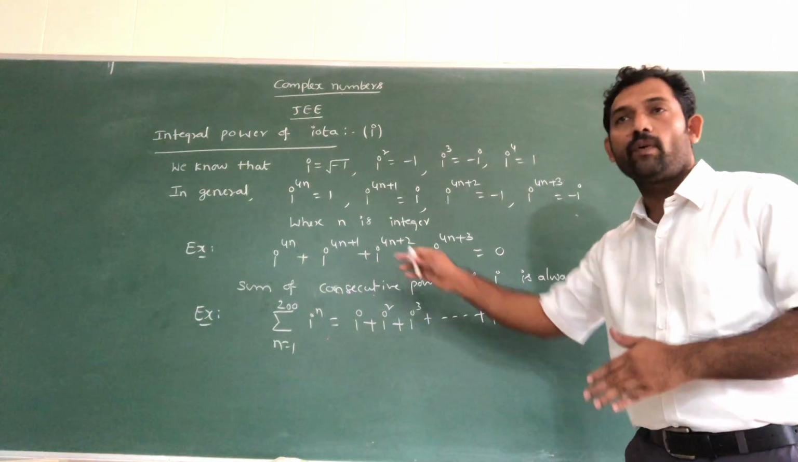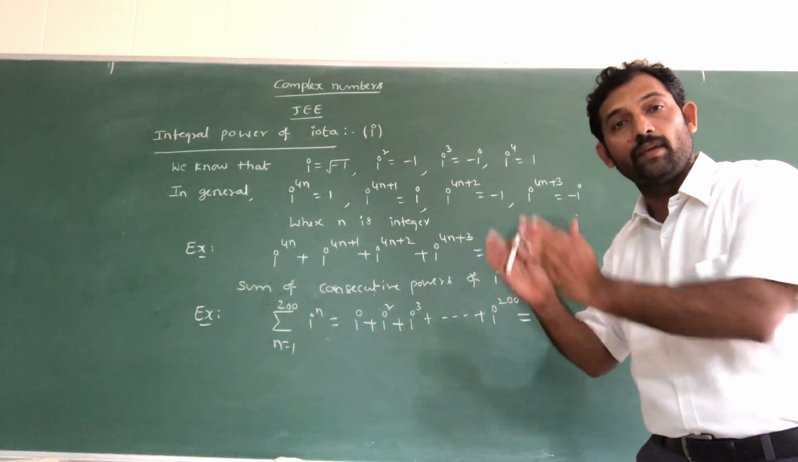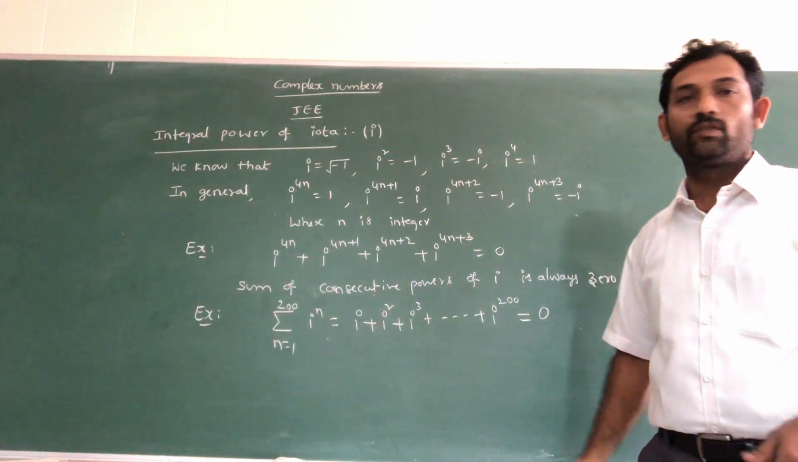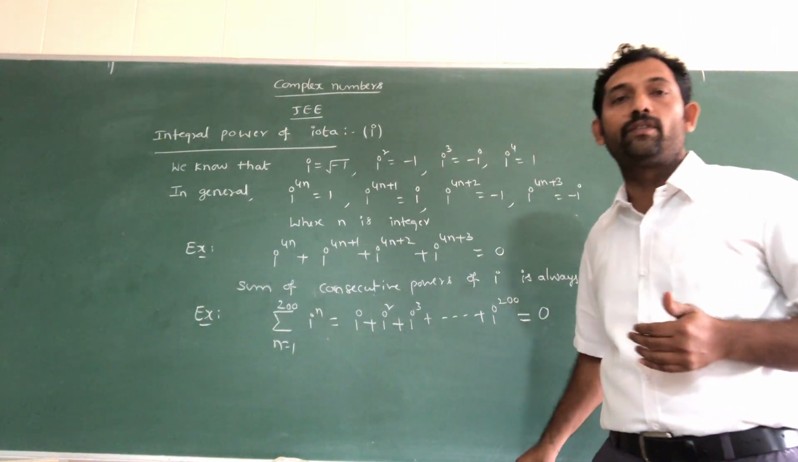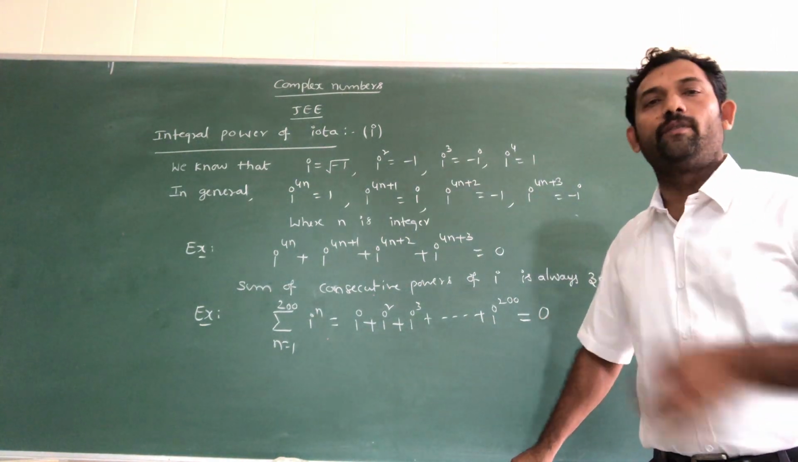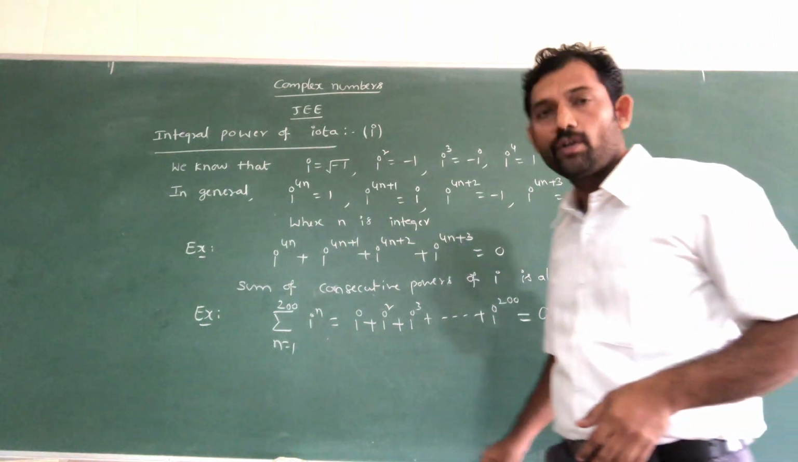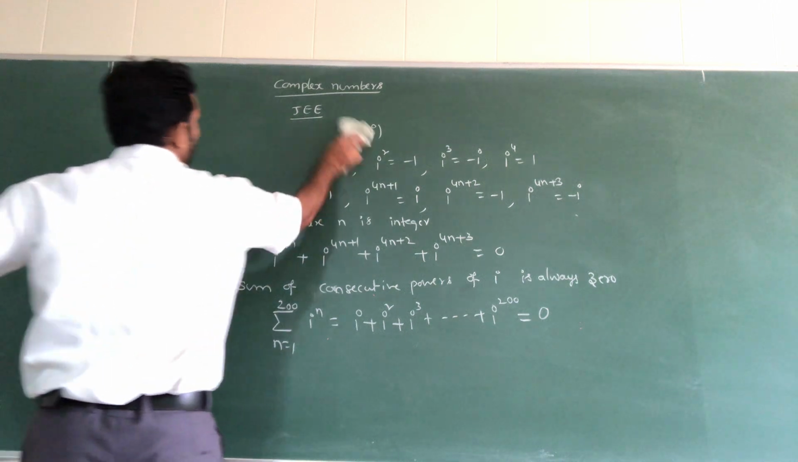So i power 1, i square, i cube, i power 4, that sum should be 0. You have to count how many terms are there. 200 divided by 4 means total 50 such groups are there, so the sum of the 50 groups should be 0. Like that also you have to do. Okay.